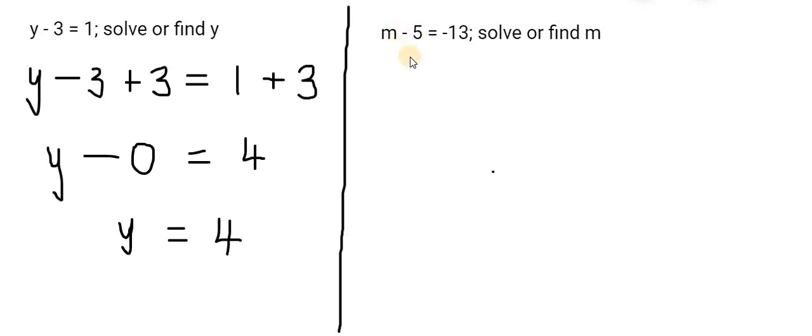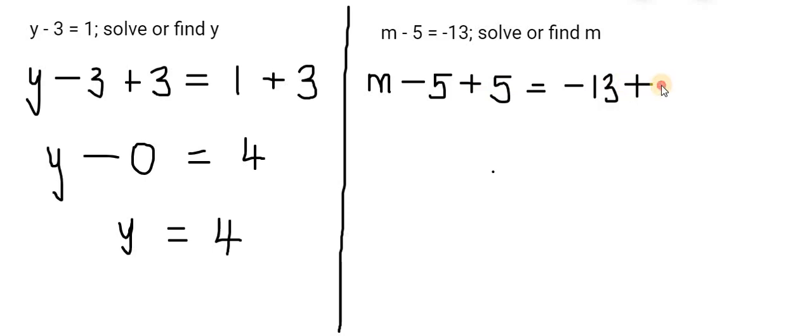And I use the opposite sign to get rid of it. That's a plus sign. So I say m minus 5 plus that exact number I want to get rid of, 5, is equal to minus 13. Because remember, whatever I do to the left, I've got to do to the right. So I add 5 to the right as well.